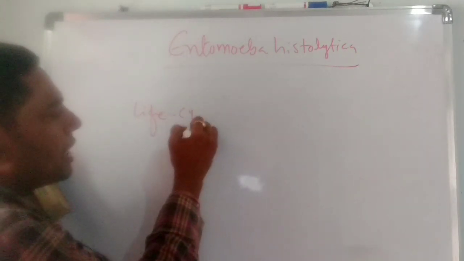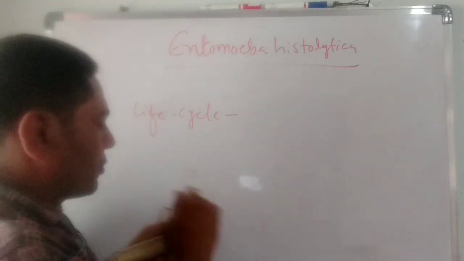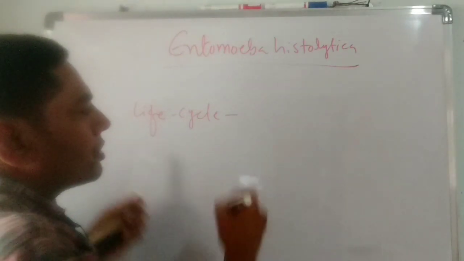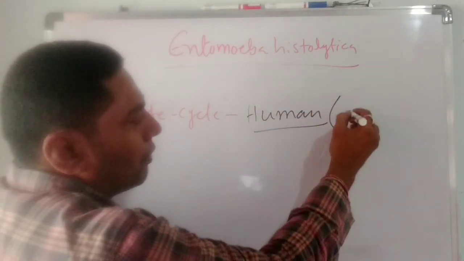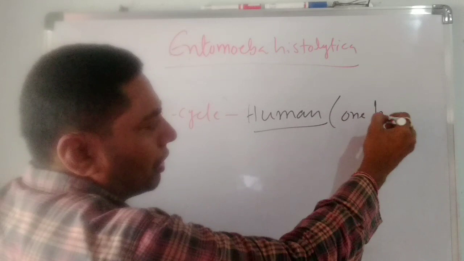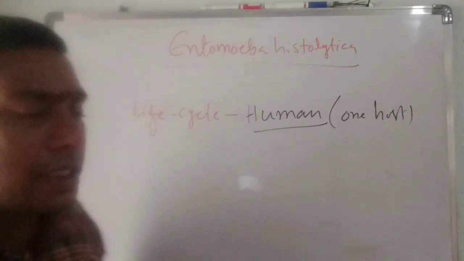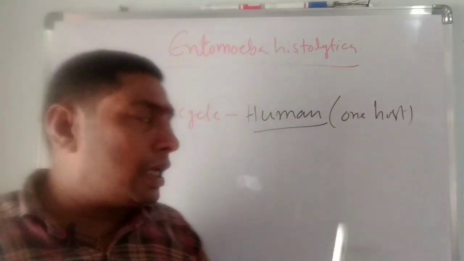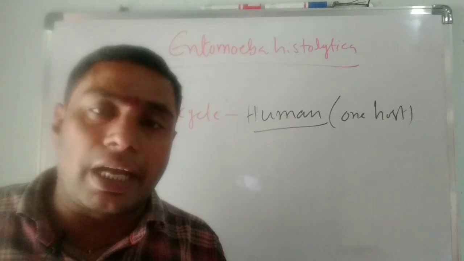The life cycle is completed within one host. That one host is a human, only one host. That's why Entamoeba histolytica is known as a monogenetic parasite.